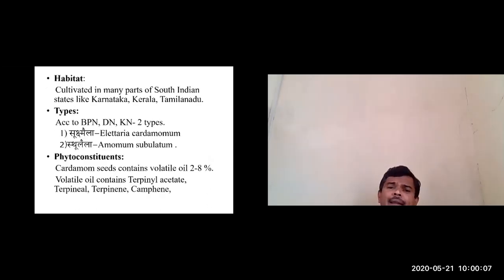Then about habitat, utpatti sthana. It is cultivated in many parts of South India, Dravida Desha. I think in the national anthem, you come to know about Dravida Utkala Vanga.